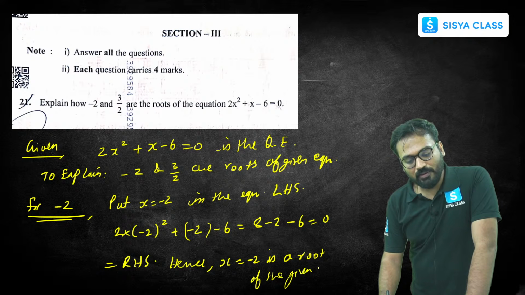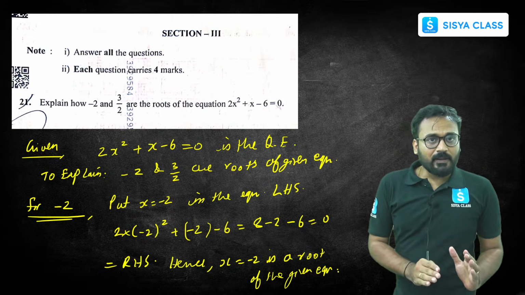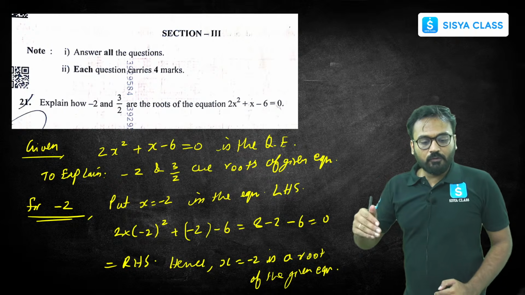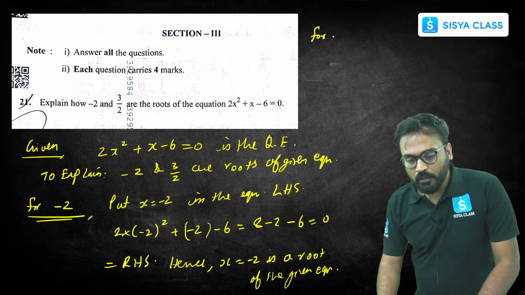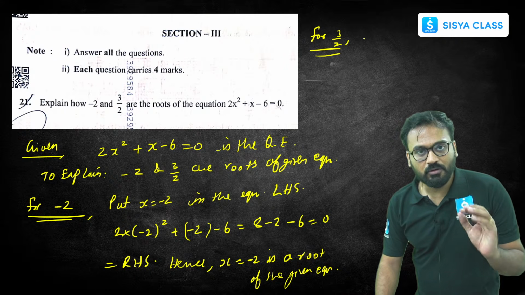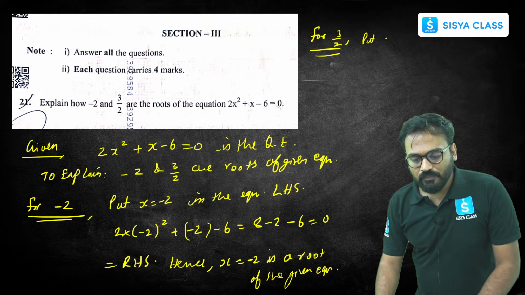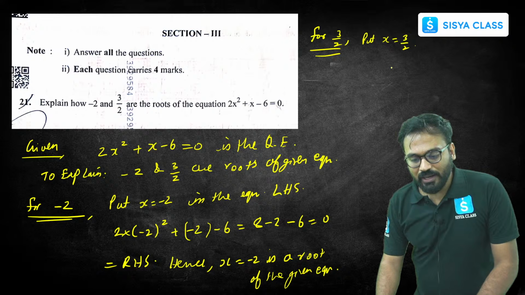Similarly, you have to write the same steps for the other root as well, which is 3 by 2. I'll write over here on the top. For 3 by 2, same procedure you will follow. Check by putting x equal to 3 by 2 in the equation.